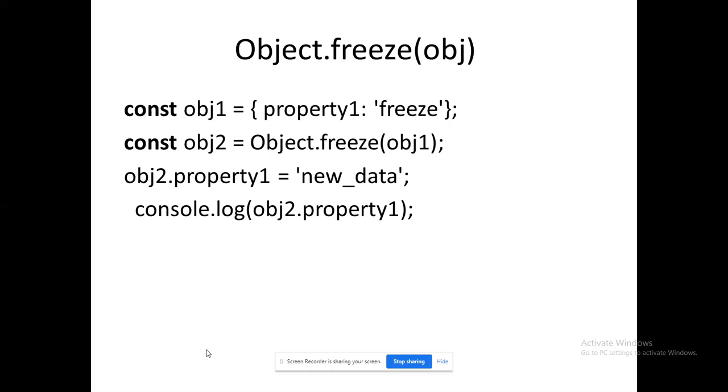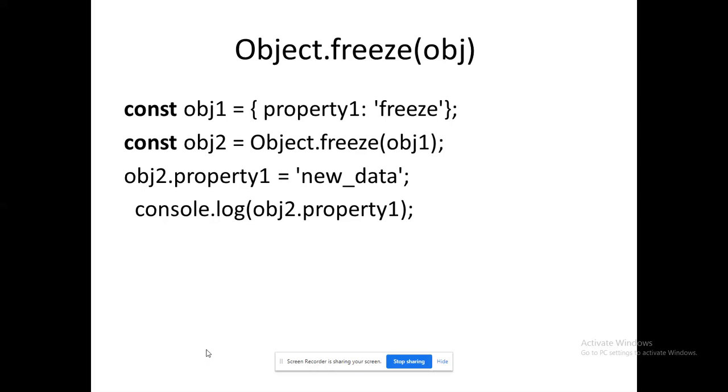Next, object dot freeze. I'm going to pass the object. The term freeze itself conveys that you cannot change it further. I cannot change the value assigned to the property, because when you work with more user defined objects, some other user may have the ability to change the value assigned to an important property. So if other users should not disturb your property's value, you have to freeze it.